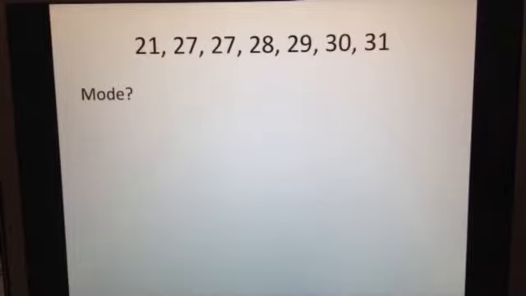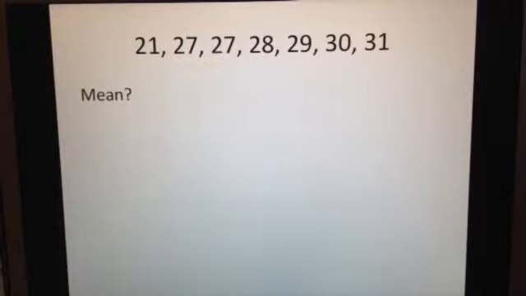And what about the mode? Are there any numbers in this data set that occur more than all the other numbers? Bingo! 27 occurs twice, while every other number only occurs once, so 27 is the mode.